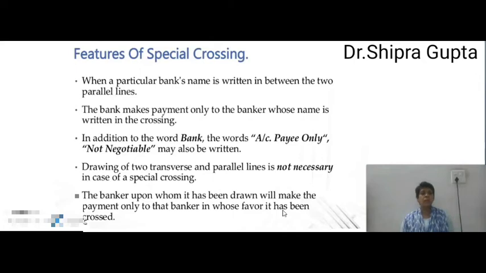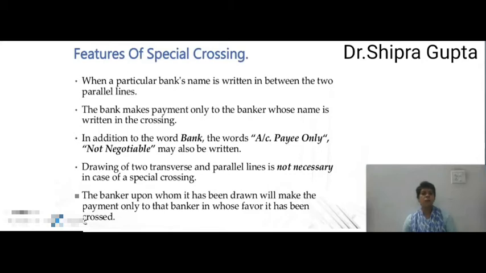Then the bank makes payment only to the banker whose name is written in the crossing. The bank will pay to the banker whose name is mentioned in the crossing check. In addition to the bank name, the words account payee only, not negotiable may also be written. These words can be written or not written. It depends on us. Drawing of two transverse parallel lines is not necessary in case of special crossing. Whether the two transverse parallel lines are drawn or not is not necessary in the condition of special crossing. The special feature is that the bank name must be mentioned on the check.